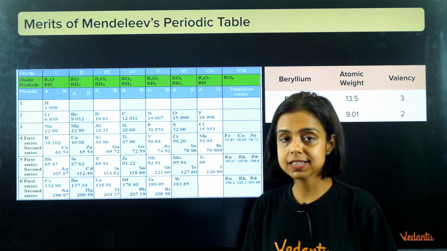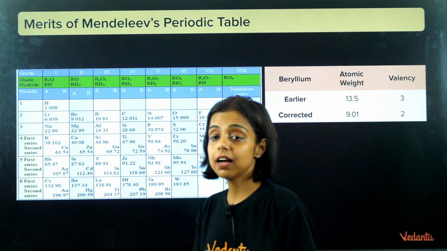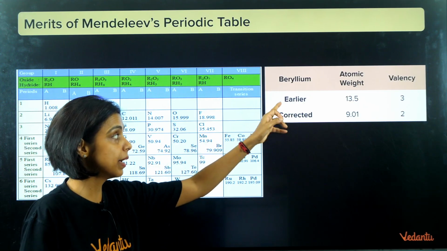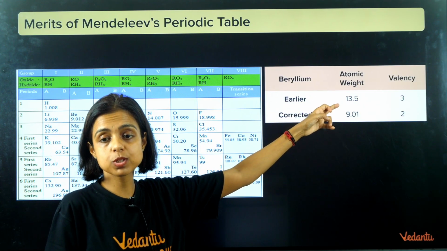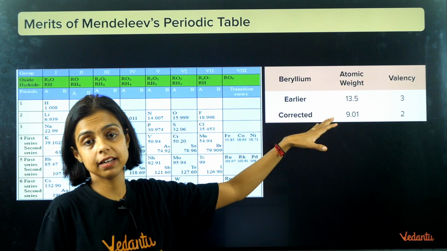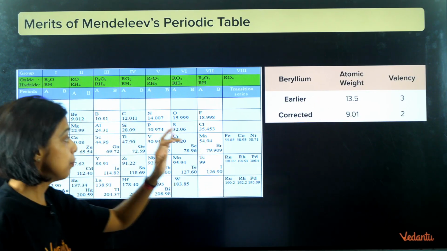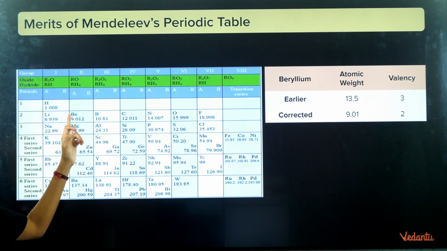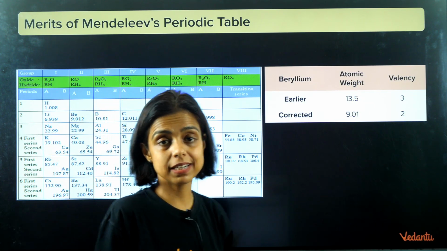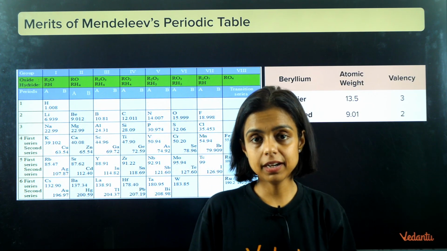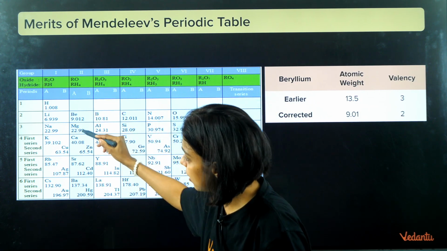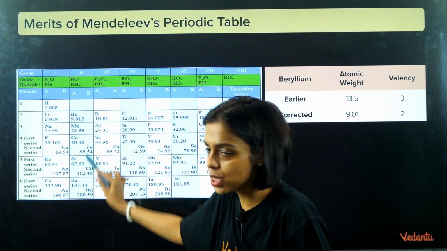Second good thing is he even corrected the atomic weights of certain elements. For example, beryllium. Its earlier atomic weight was considered as 13.5, but he corrected it to 9, right? Because he thought the position of beryllium should be in between lithium and boron. That means beryllium should have more atomic mass than lithium but less than boron, right? Because the property of beryllium is matching group 2, magnesium, calcium. So it should be placed with them.